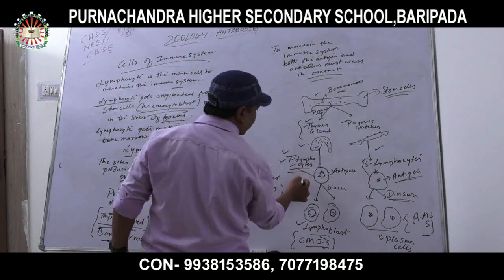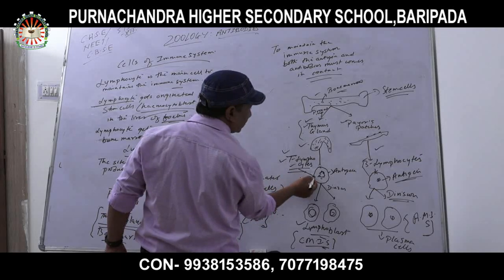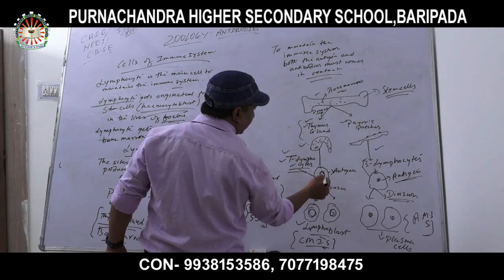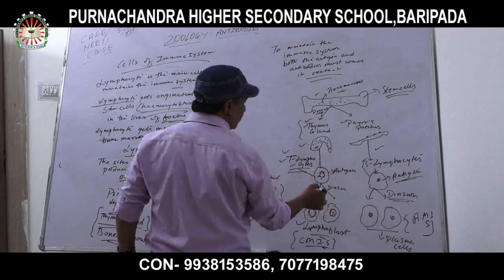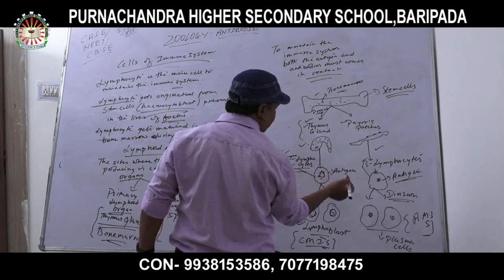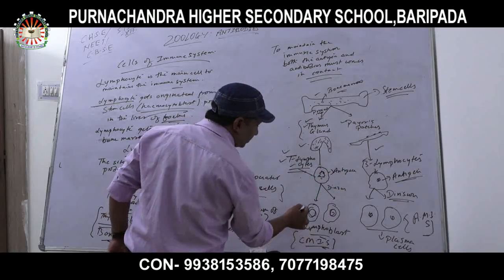Now, when T lymphocytes come in contact with antigen, it forms a T lymphocyte and antigen complex. Then after division, it forms a lymphoblast.